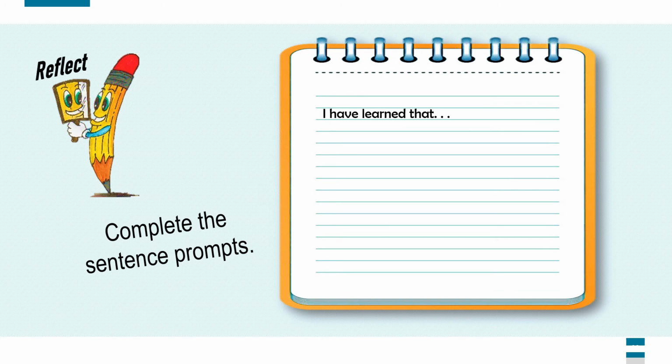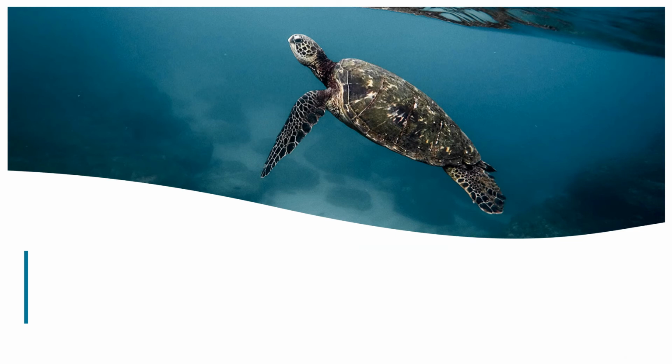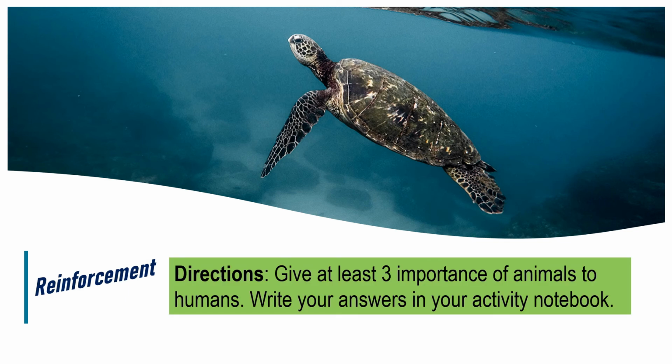I have learned that. I wish to ask my teacher about. Write your answers in your activity notebook. Now, let's strengthen your knowledge by accomplishing the reinforcement. Give at least 3 importance of animals to humans. Write your answers in your activity notebook.